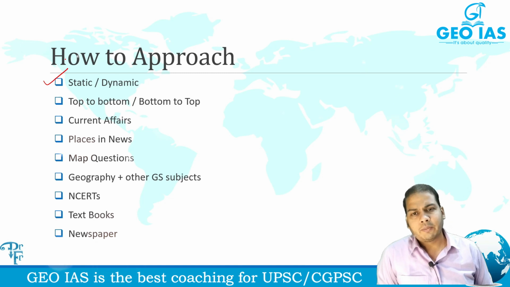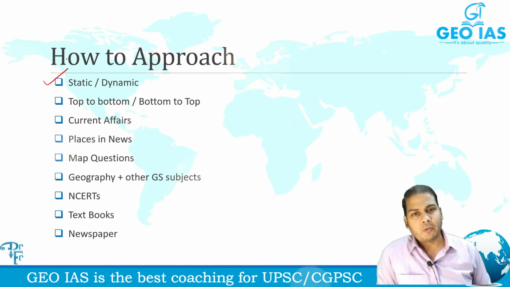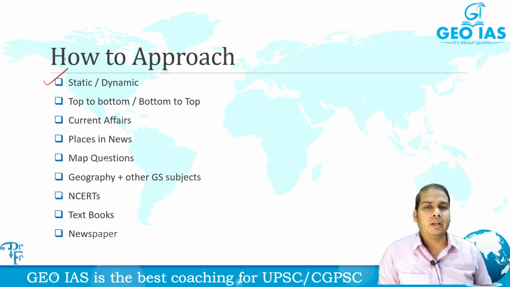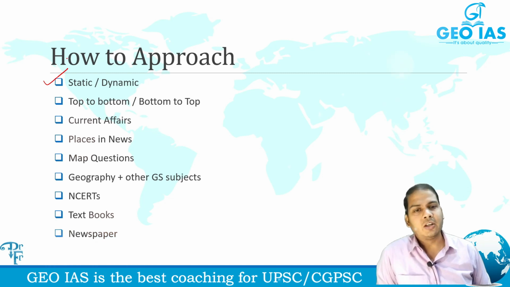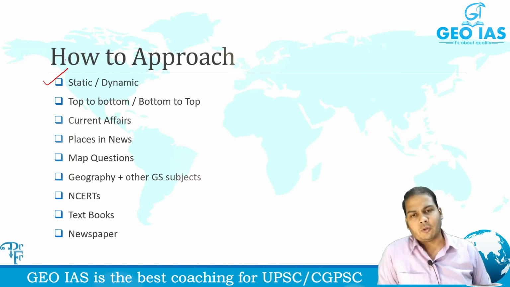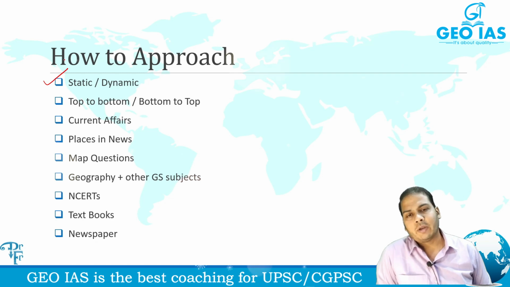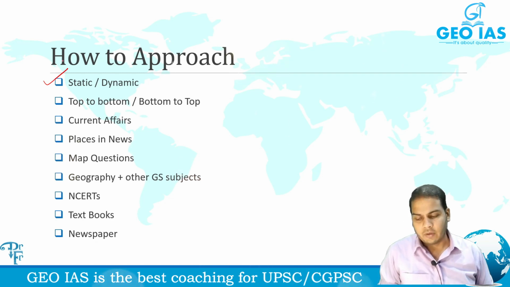So those are part of the static part, and the dynamic part is like the climate is being changed, global warming is taking place, the heat waves, the intensity of the heat waves, the intensity of the cyclones, and the frequency of the cyclones. These are the cause of concern, isn't it? The cyclone used to be there earlier also. The forest fire used to be there earlier also, isn't it? All these things used to happen earlier too, but how the pattern, the nature of the cyclone has been changed, those are the things we'll be discussing.